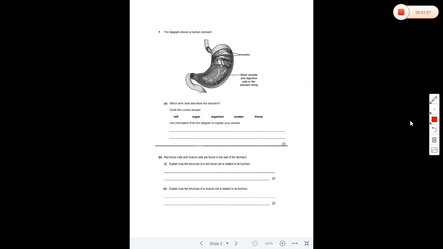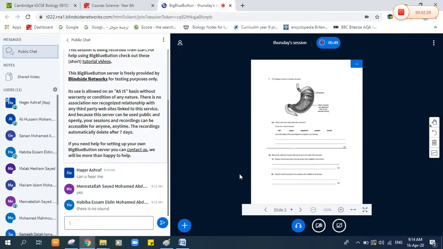So can anyone answer this question? Which term best describes the stomach? Is it organism, organ, system, or what? Who can answer this question?